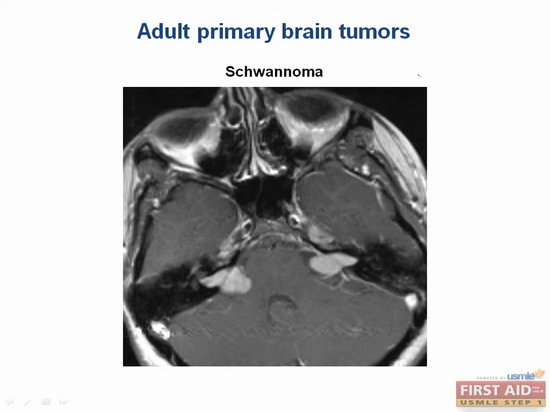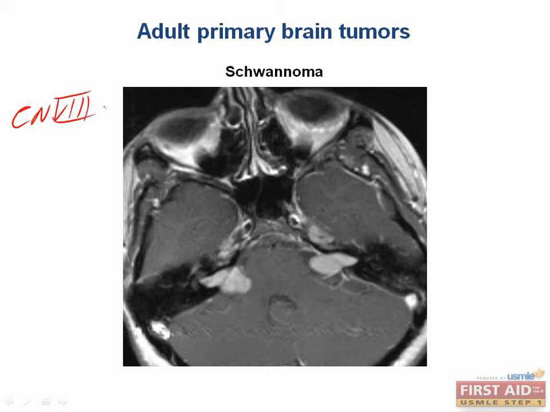Okay, now let's discuss schwannomas. Remember what Schwann cells do. They myelinate peripheral nerves. A tumor arising from these cells is called a schwannoma. The most common schwannoma arises from the vestibulocochlear nerve, cranial nerve 8.